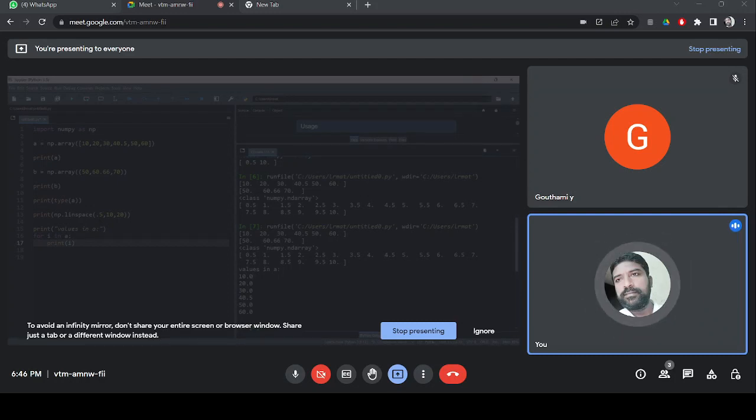Why? Because I is a float data type. Let's check that one also. Print type of I. Many times it will print, doesn't matter, for experiment purpose only. Now it says float64. That float64 is NumPy's float data type. It is bigger than the default core Python float. It is not saying simply float, it says NumPy float 64 bit.